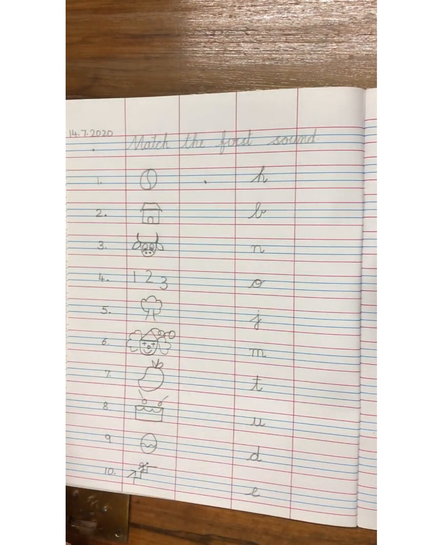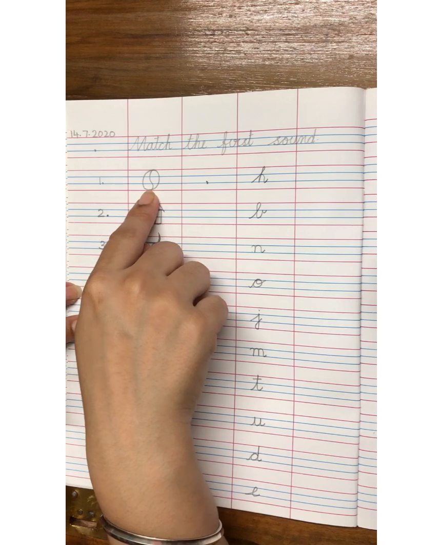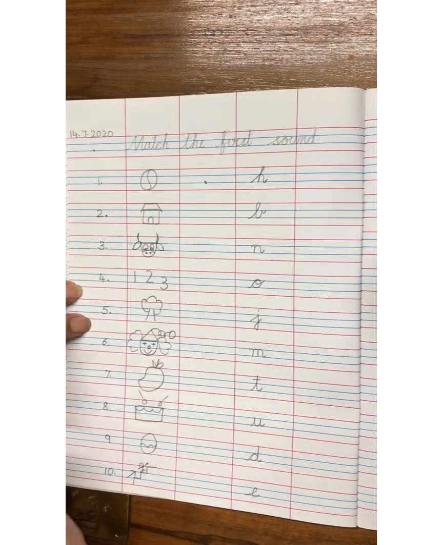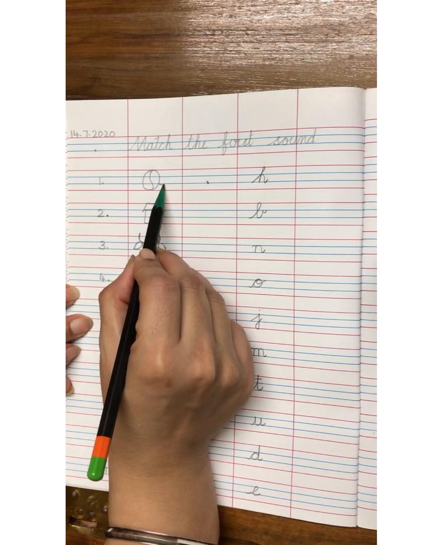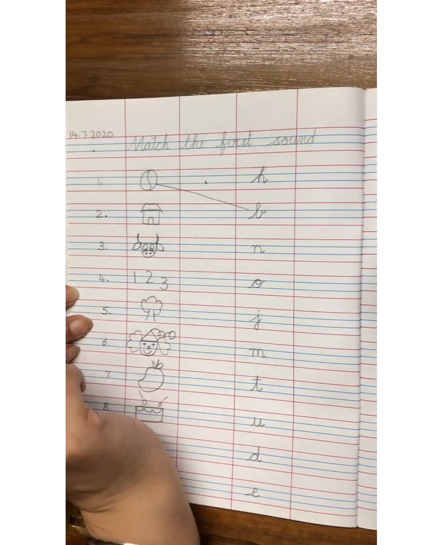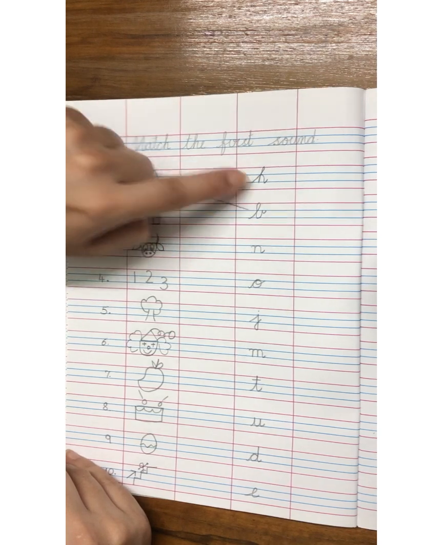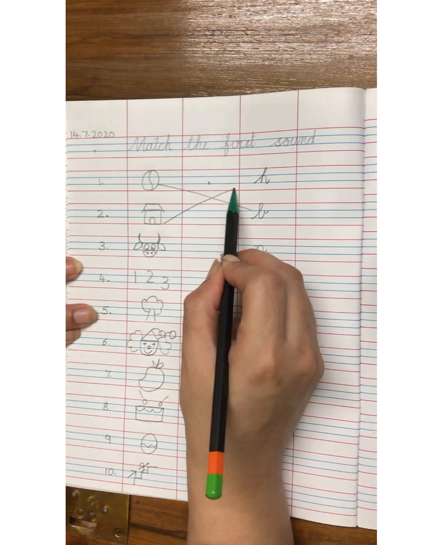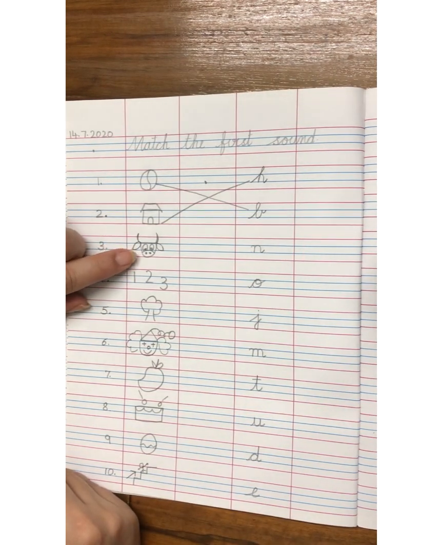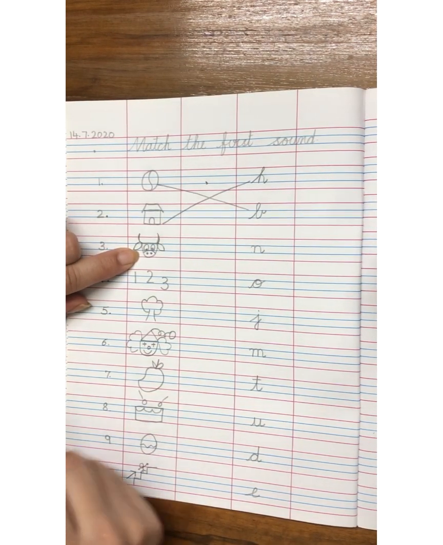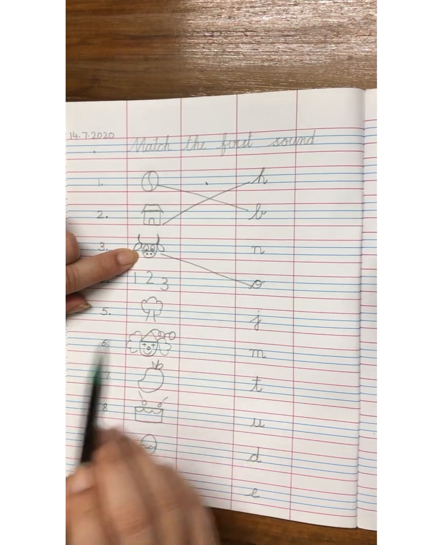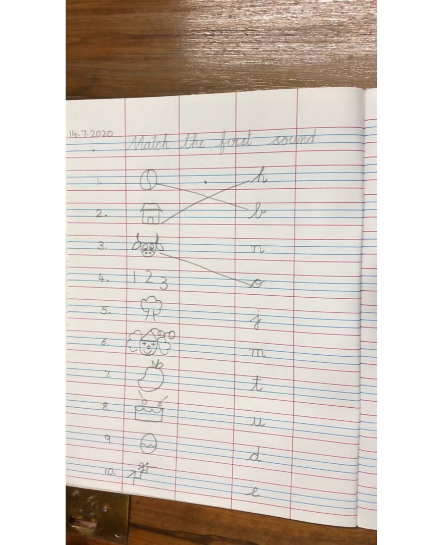Okay, so let me do for you some, and later you do it and send me your pictures. This is ball and the sound is B. So let's match B. Done. Next picture, H. Always remember to put your pointer finger and match. H. Hut. Very good. Next, ox. O. Ox. Very good. Now, complete this page and send me your photographs.